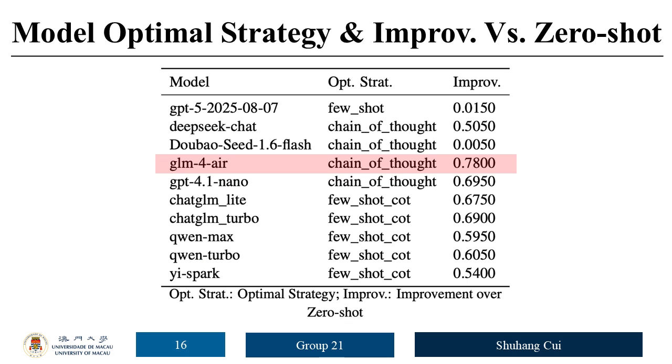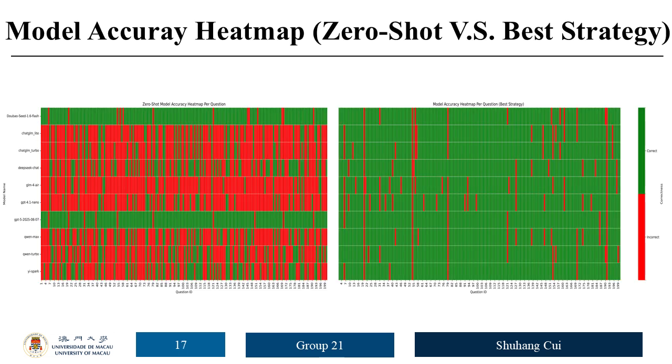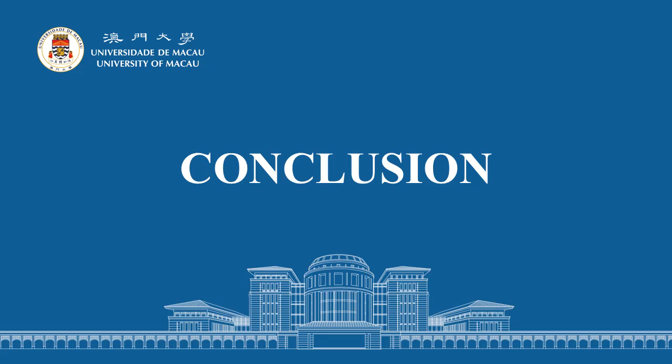Here you can see the quantified performance improvement among different prompting methods, and it's notable that the chain-of-thought methods can even boost the accuracy up to 78%. Finally, you can see that after applying our prompt engineering methods, the number of correct questions significantly increased compared to zero-shot methods. And thus, we can summarize the following 4 conclusions.